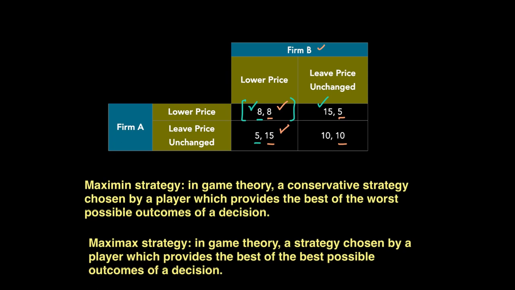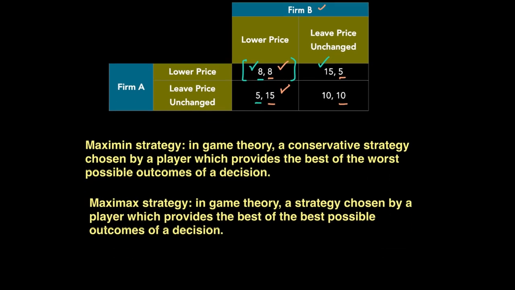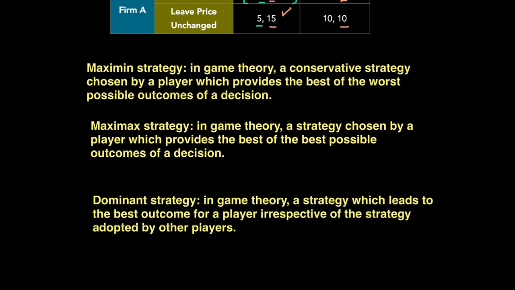So we can say that the players who adopt the maxi-max or maxi-min strategy will end up lowering the price, which means this becomes our dominant strategy. A dominant strategy in game theory is simply a strategy which leads to the best outcome for a player, irrespective of the strategy adopted by the other player. Hence, the dominant strategy for each firm will be, in this case, to lower the price, because this is the best outcome for a player, irrespective of the strategy that the other player adopts.